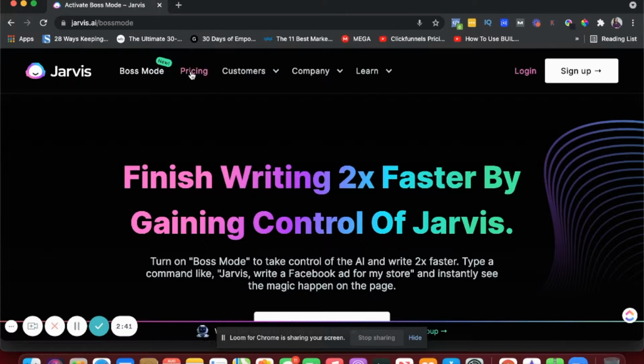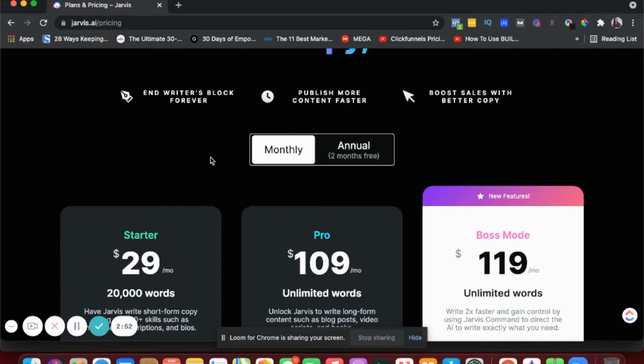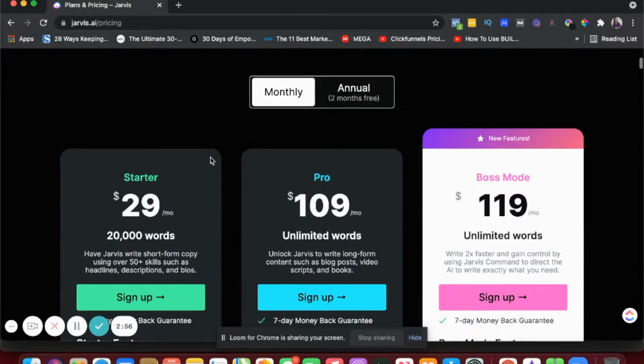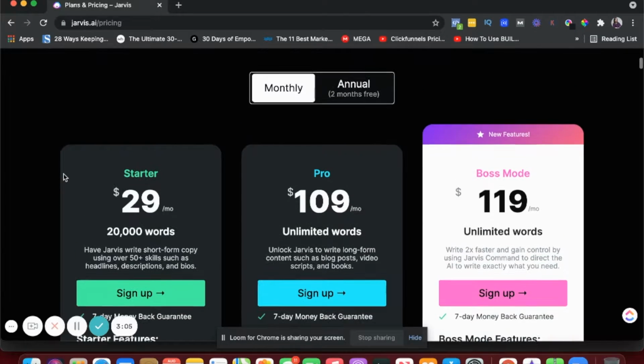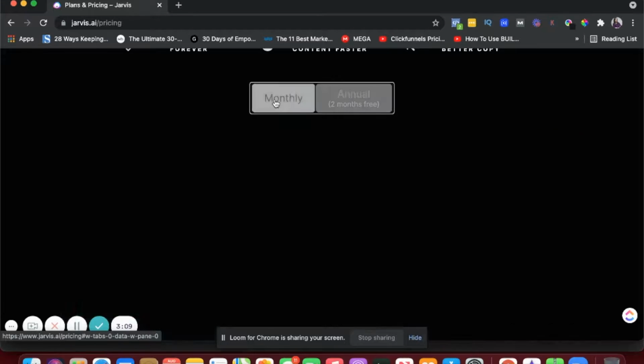So let's look at the pricing feature. And again, this is a very new tool. So their pricing could change anytime, because they're offering a pretty good deal if you really use the platform. Like if you're using the platform for YouTube or Pinterest or something like that, you can totally go with the starter plan, which is $29 a month on the monthly plan. And if you go for the annual plan, it's even cheaper.